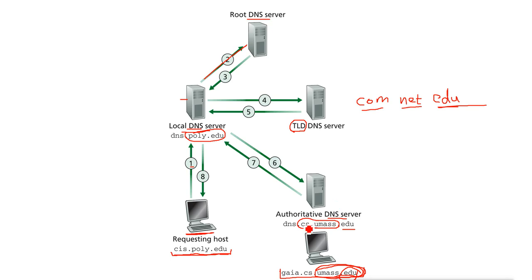Like this domain has registered their domain into this edu. So they have a record with the domain name and the IP of their DNS server in this edu top level DNS server. So when this DNS server sends a request to this top level DNS server, it will check whether it has a record for the domain or not. If you have not registered, then it will not have a record and it will deny the request, and then you will get the error.